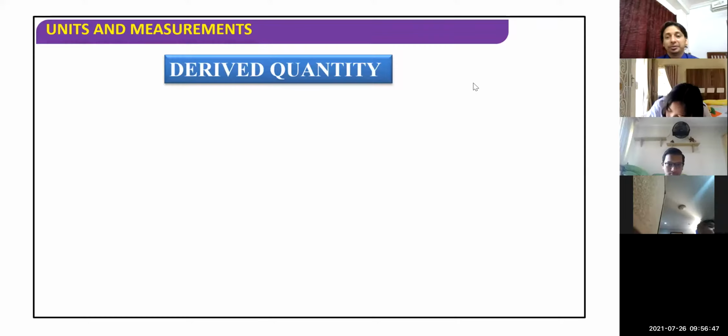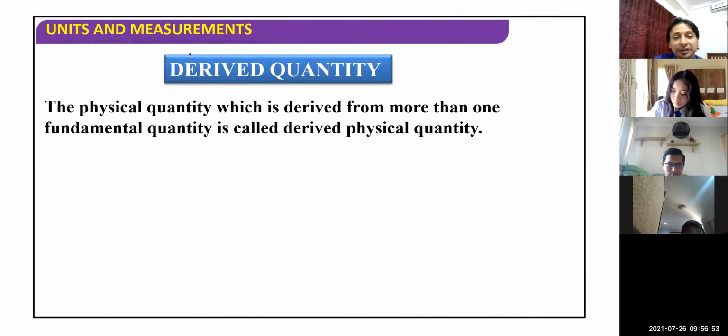Now derived quantities. See this name, derived. Derived means that to derive these quantities, we are completely dependent on the fundamental quantities. They are derived with the help of some other quantities.